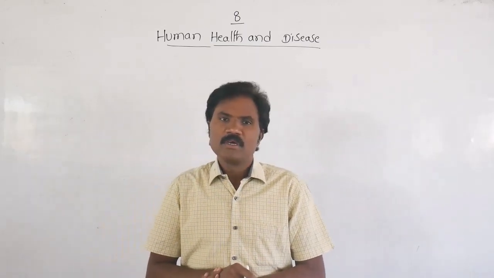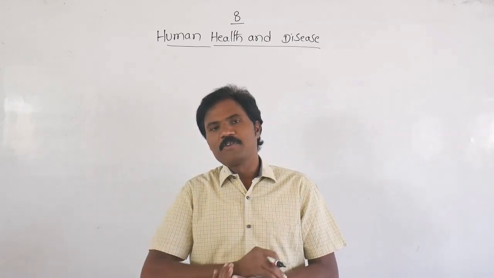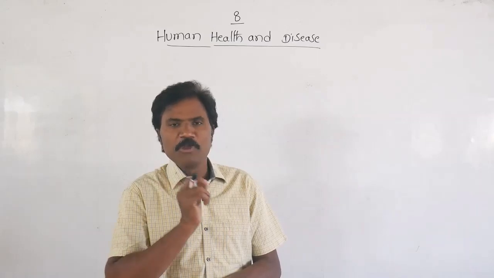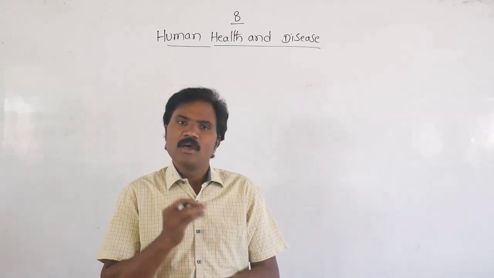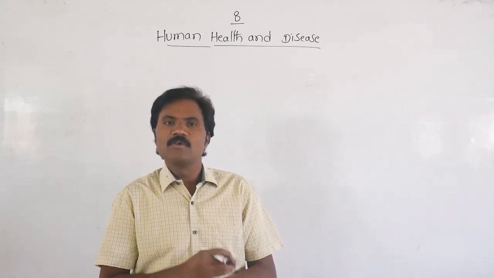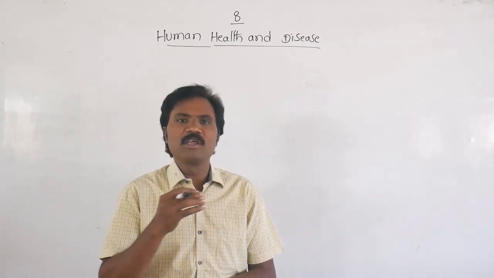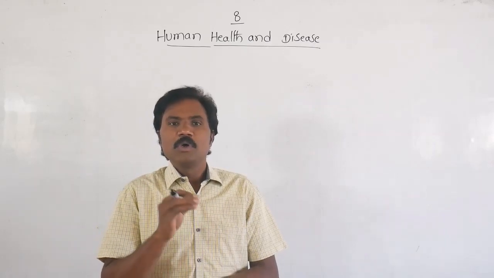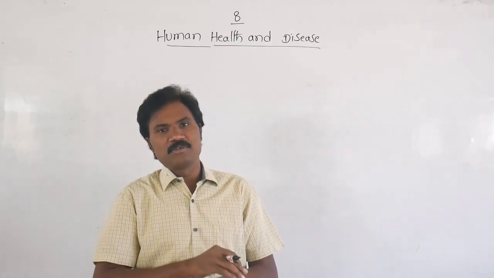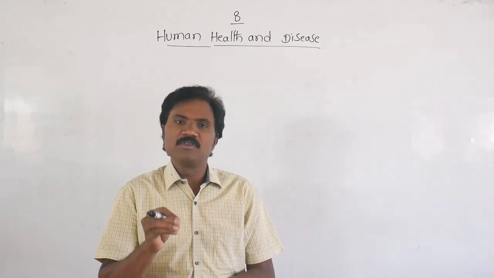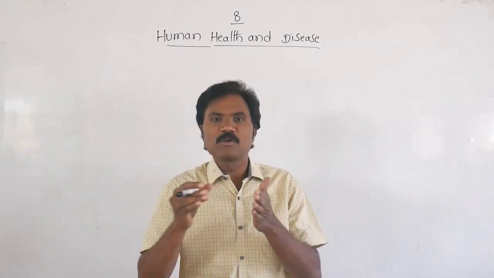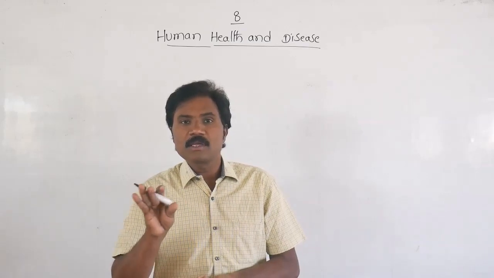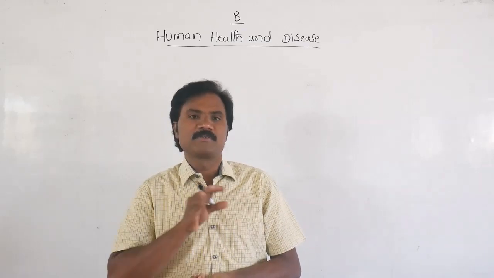Now, how many types of diseases do you know? There are three types of diseases: communicable disease, non-communicable disease, and congenital disease. Among these, the one that spreads from one person to another is the infectious disease. Another type cannot spread from person to person.